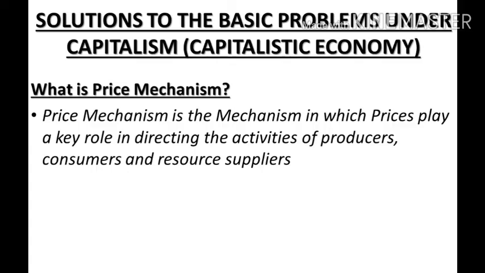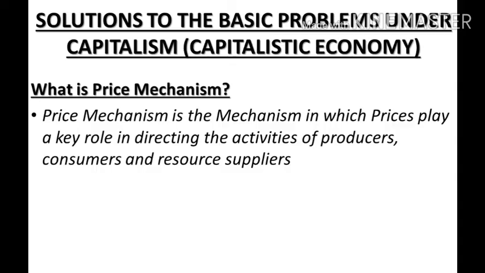So price mechanism is a system where prices play a key role in directing the activities of producers, consumers and resource suppliers. Means because of price, or with the help of price, all these three parties guide their activities, right? This is what we mean by this.